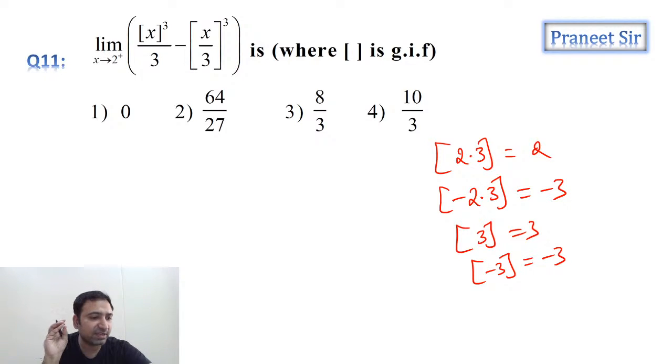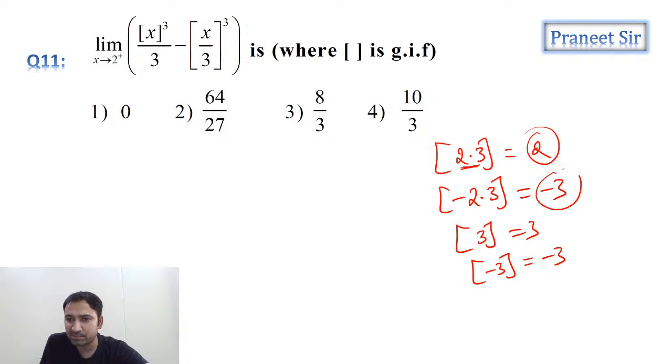What does that mean? Greatest integer function will give you the integer which is less than or equal to the given number, guys. That is, let's say, what is the greatest integer less than 2.3? Greatest integer less than 2.3 is 2. What is the greatest integer less than or equal to minus 2.3? Minus 3. What is the greatest integer less than or equal to 3? 3. Got it now? Okay. Yes, we'll do it. Don't worry. Okay. Right. Chalo, guys.